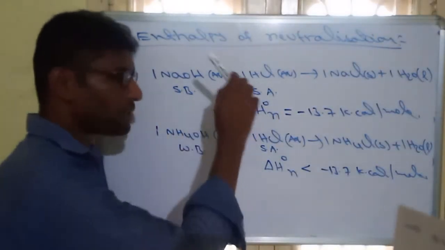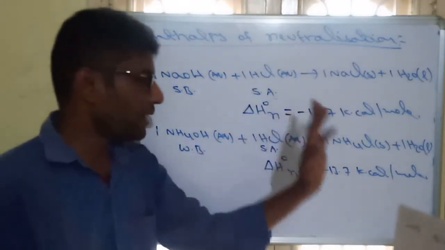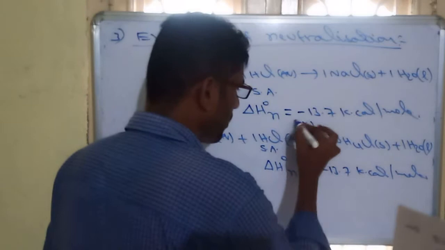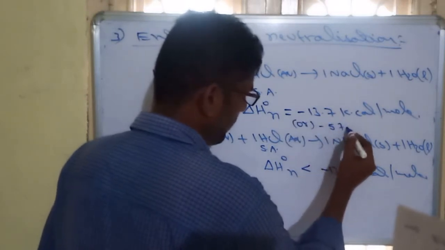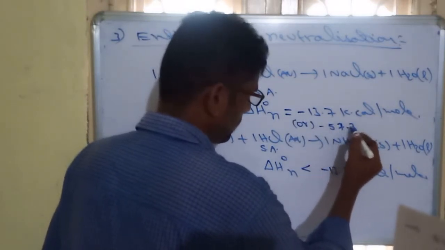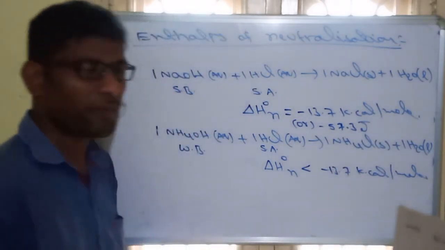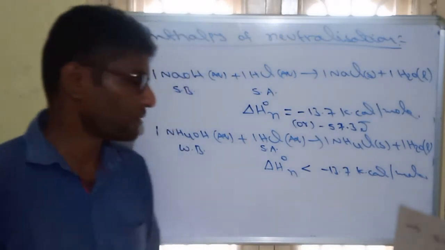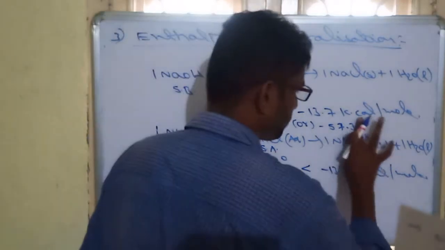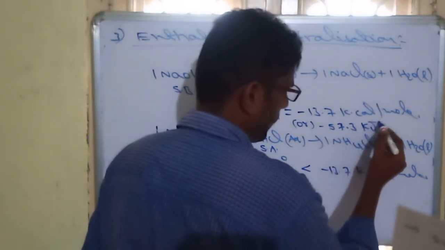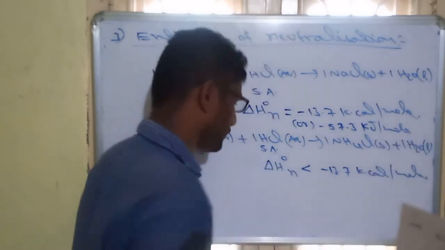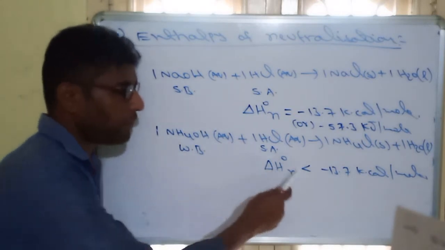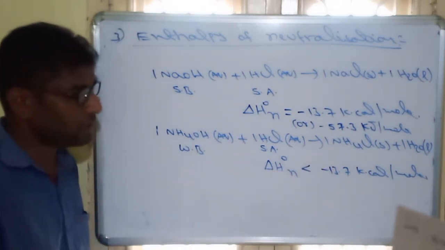Remember, whenever both are strong, the energy is constant, 13.7 kilocalories, or sometimes they will ask in joules, it will be 57.3 kilojoule per mole. Sometimes I will use 57.2, 57.1, exactly 57.3 kilojoule per mole. So if any one is weak, the enthalpy of neutralization is always less than 13.7.